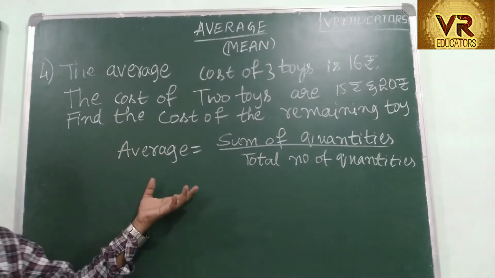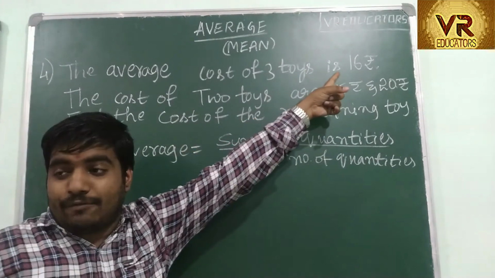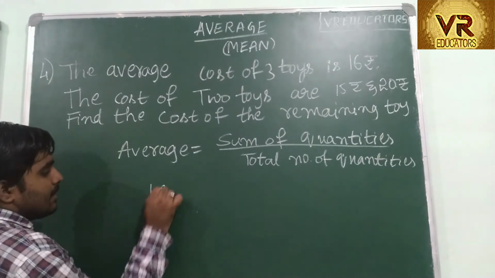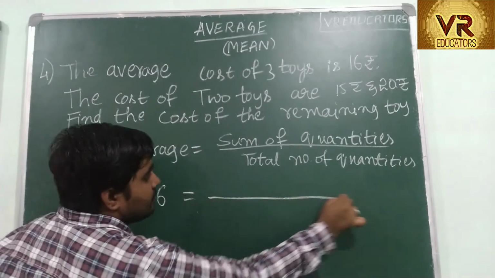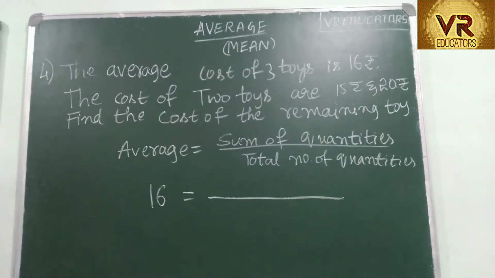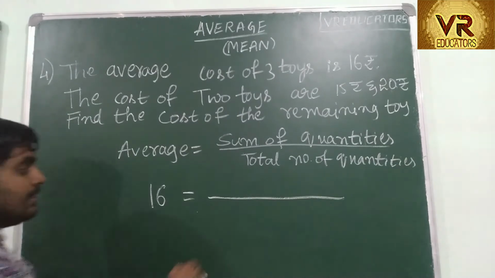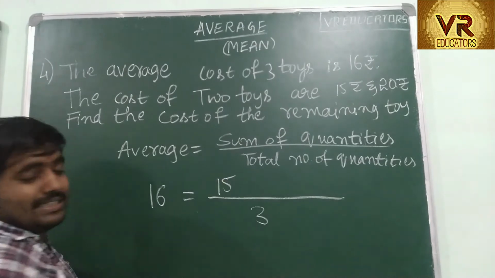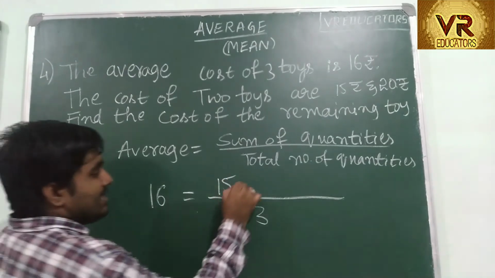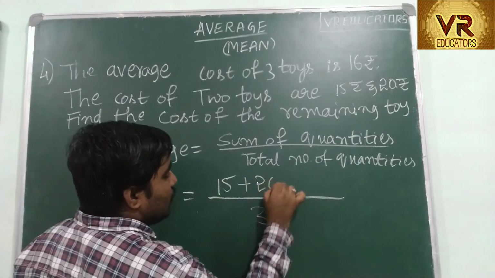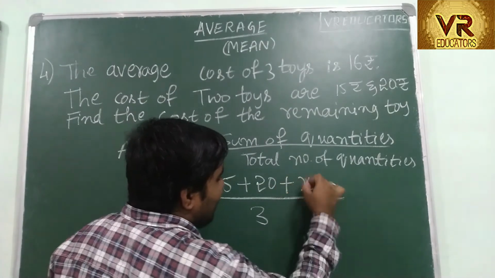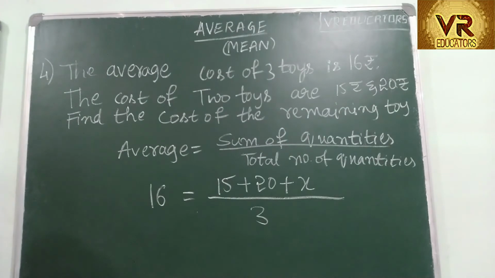From this formula, average is 16, total number of quantities is 3, and the sum of the quantities includes 15 rupees and 20 rupees. You don't know the third toy's price, so let's take it as X.